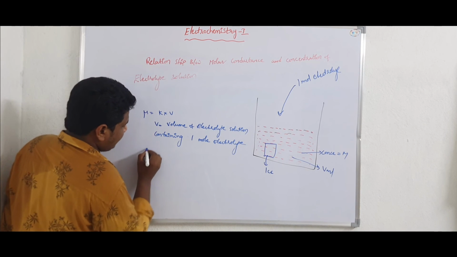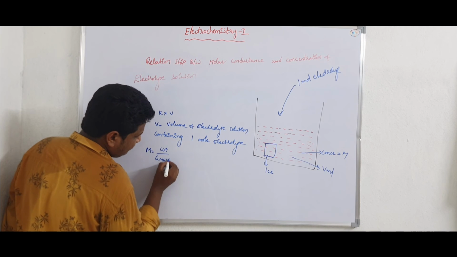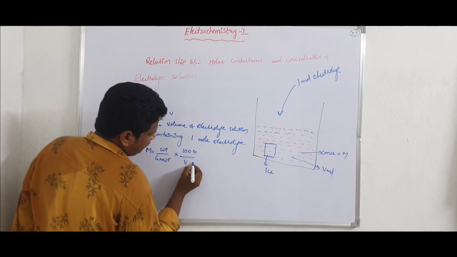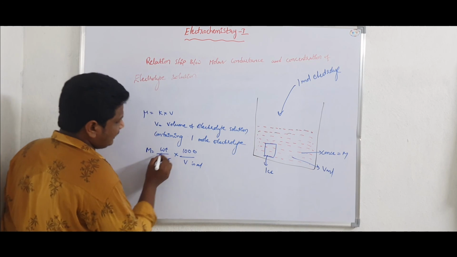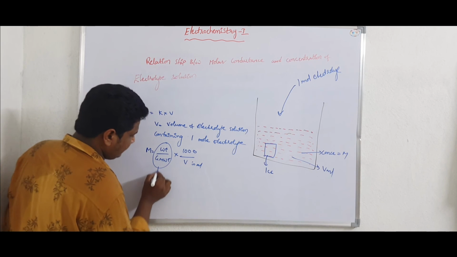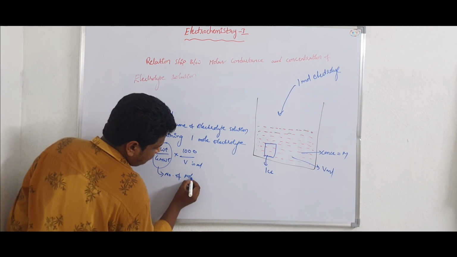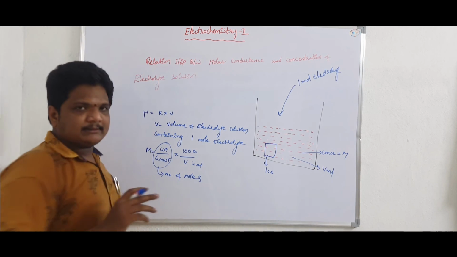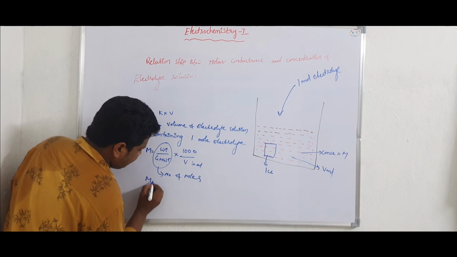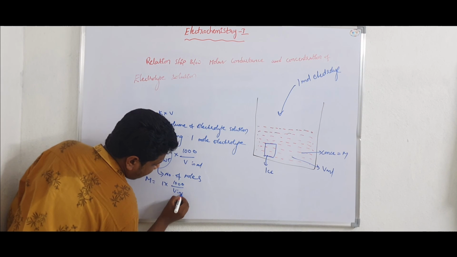Molarity is equal to weight by gram molecular weight into 1000 by volume in ml. Weight by gram molecular weight is nothing but the number of moles. Since the number of moles is 1, molarity is equal to 1 into 1000 by volume in ml.